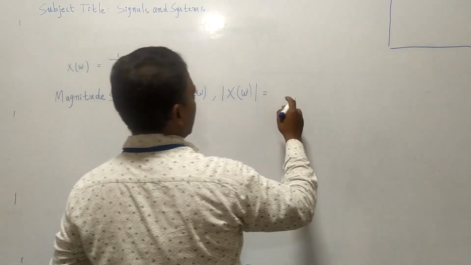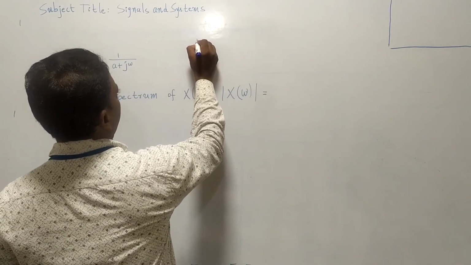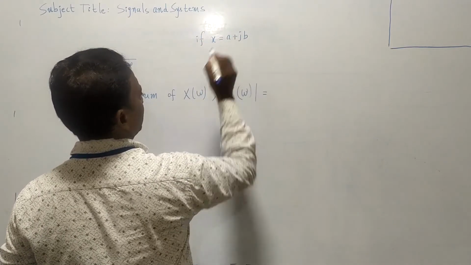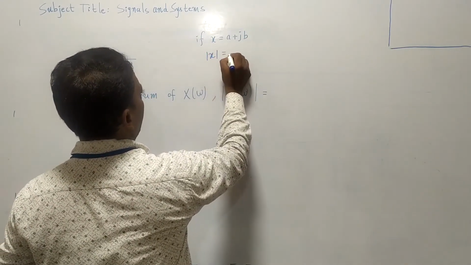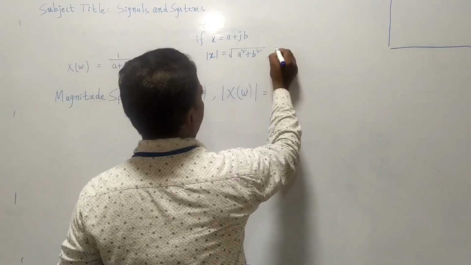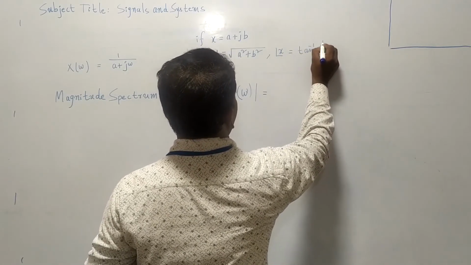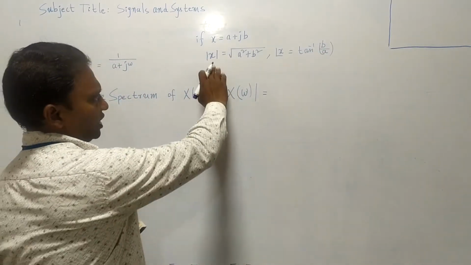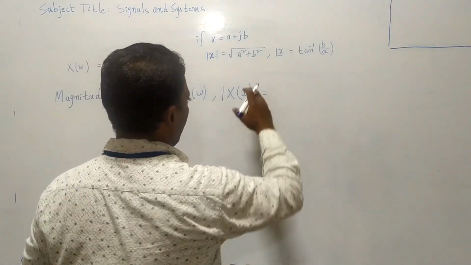and this mod x of omega is equal to what happens? What is the magnitude? How to calculate the magnitude? Suppose if x is equal to a plus jb, it is a complex number, then mod x, the magnitude, is equal to under root a square plus b square, and angle of x is equal to tan inverse imaginary part by real part. This is the magnitude and phase angle. To calculate the magnitude and phase angle, these are the formulas.